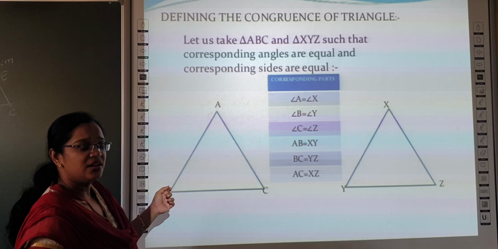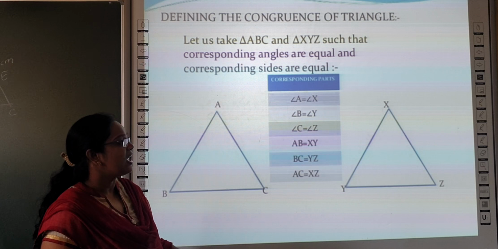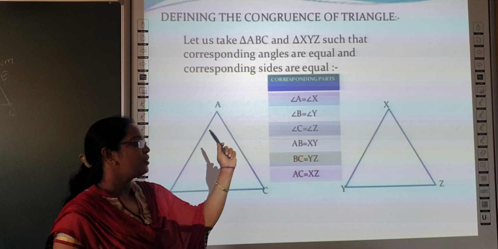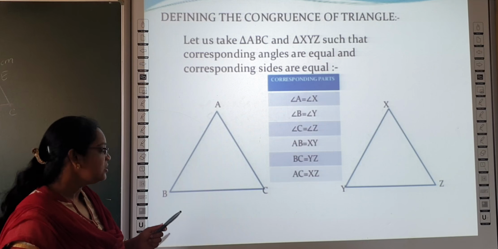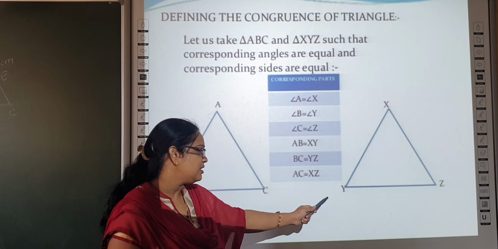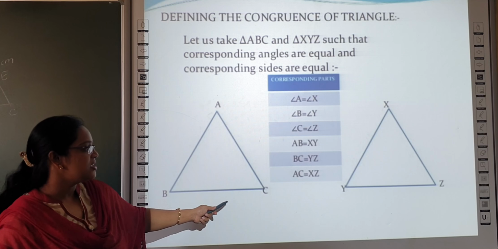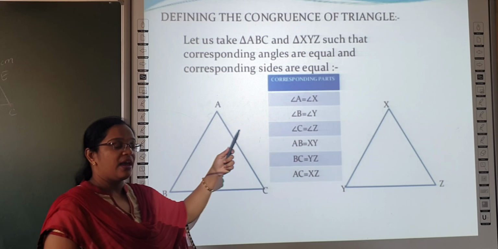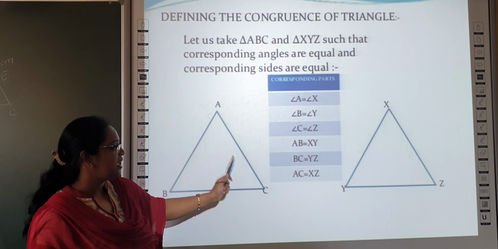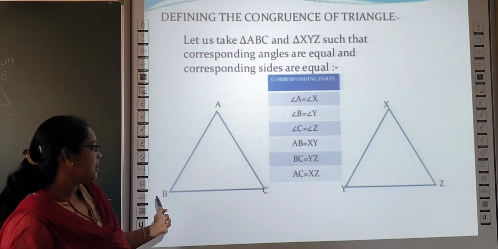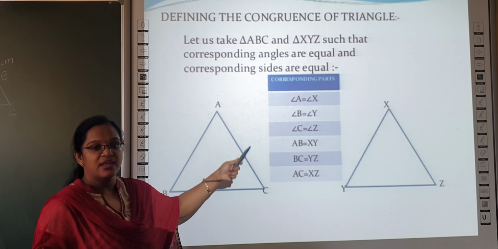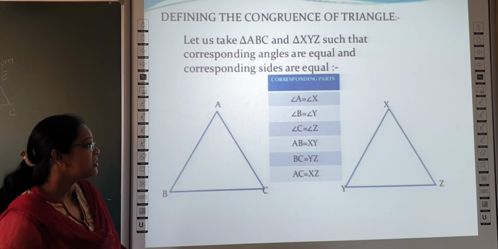Here I consider the two triangles ABC and XYZ. In triangle ABC, angle A corresponds to angle X. They are equal. Angle B corresponds to angle Y. The two are equal. Angle C is equal to angle Z. And corresponding sides AB is equal to XY, AC is equal to XZ and BC is equal to YZ. Then all the six elements are equal. Then these two triangles are said to be congruent.